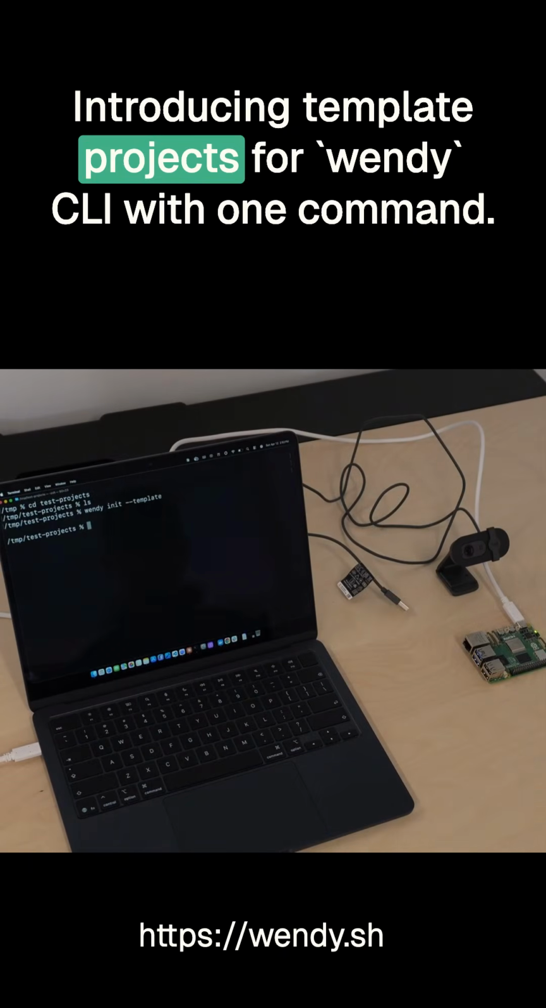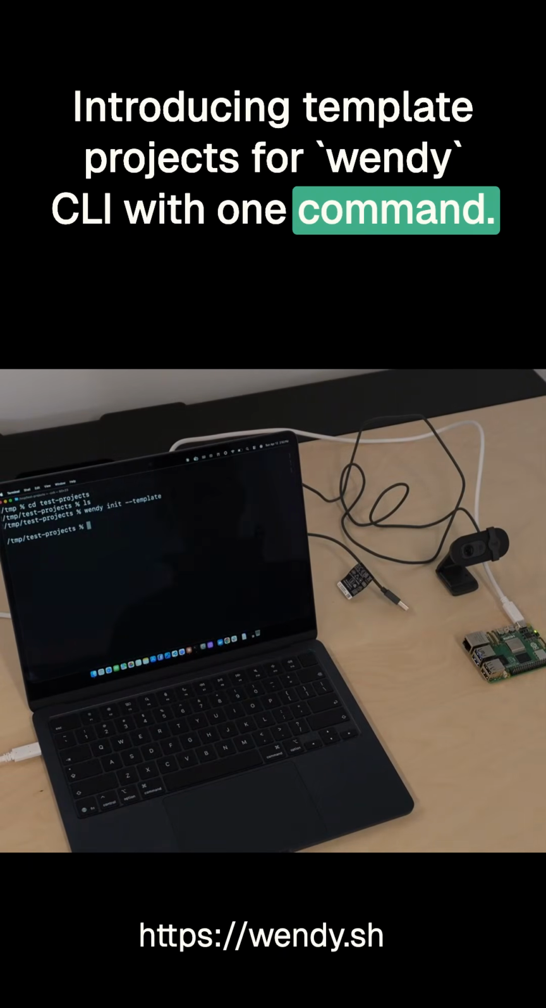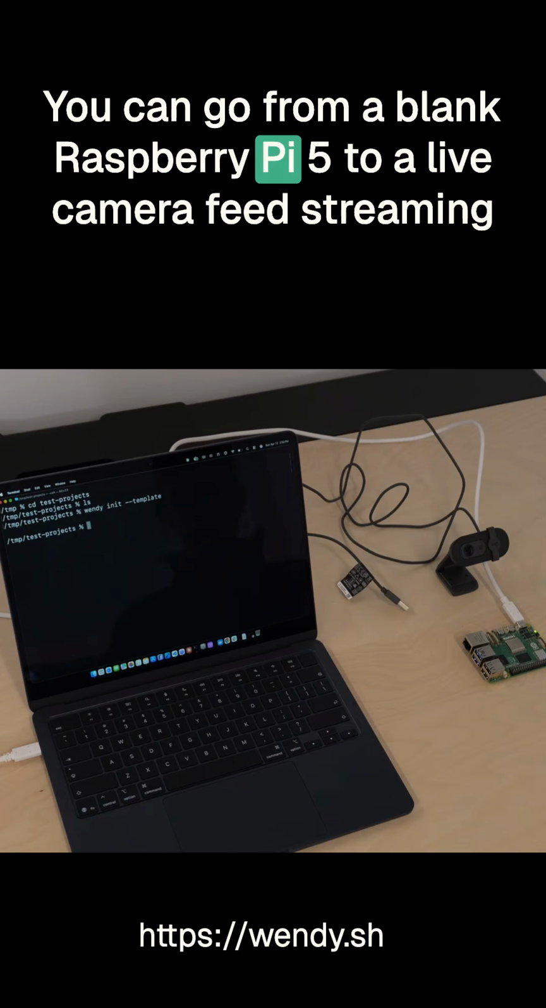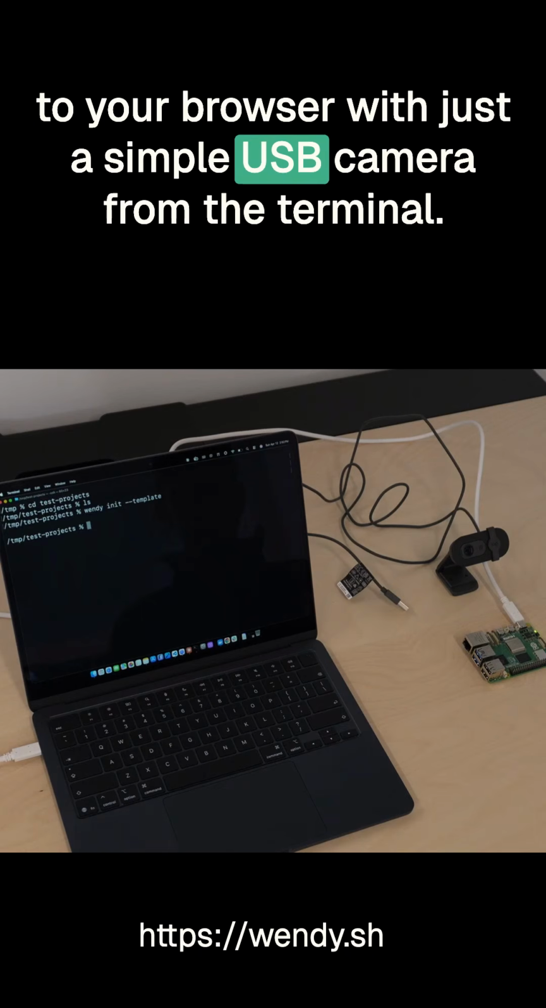Introducing template projects for Wendy CLI. With one command, you can go from a blank Raspberry Pi 5 to a live camera feed streaming to your browser with just a simple USB camera.